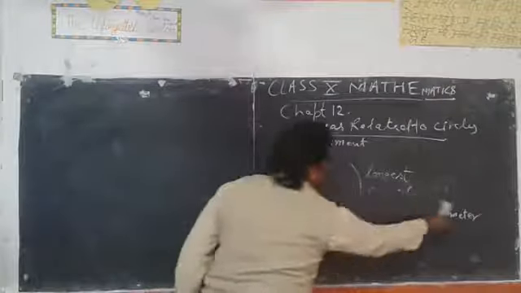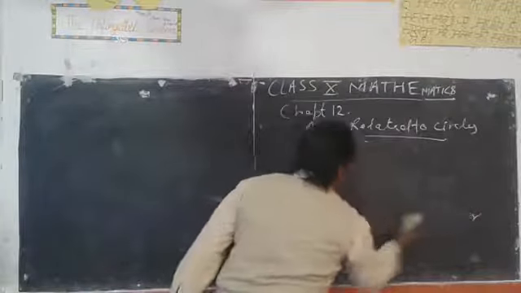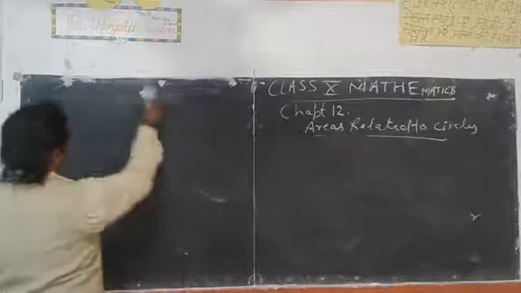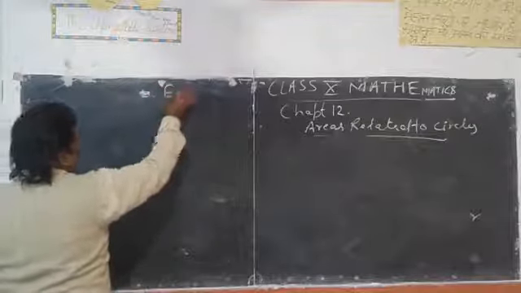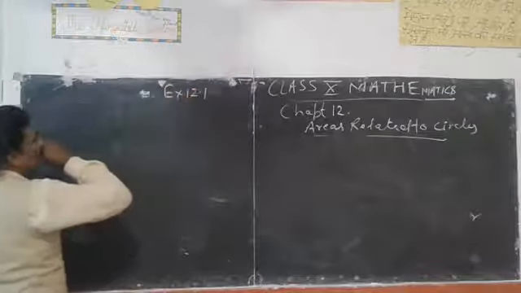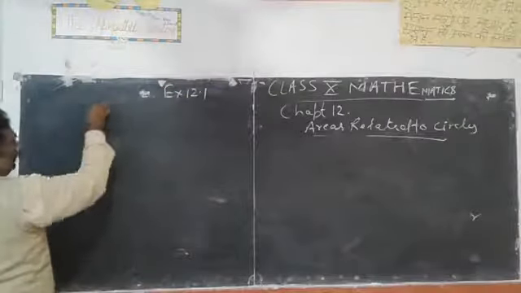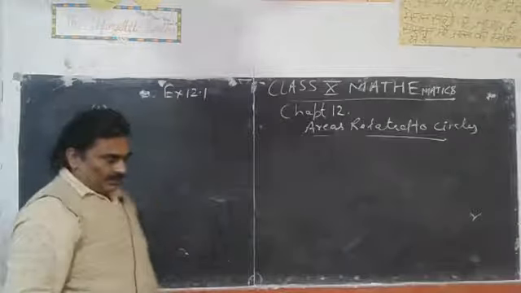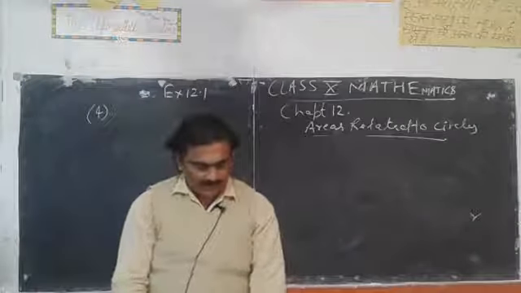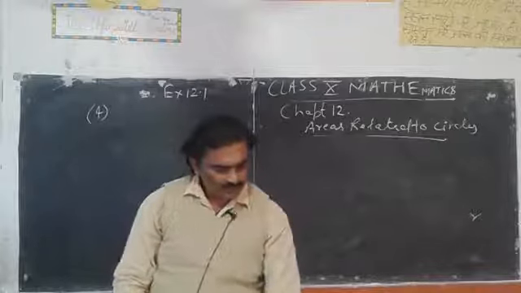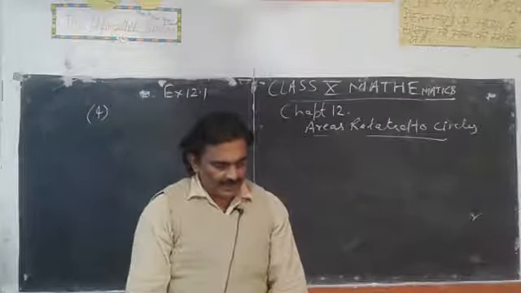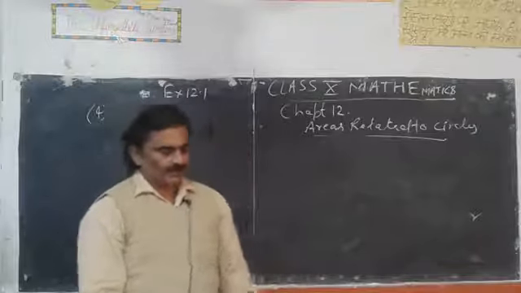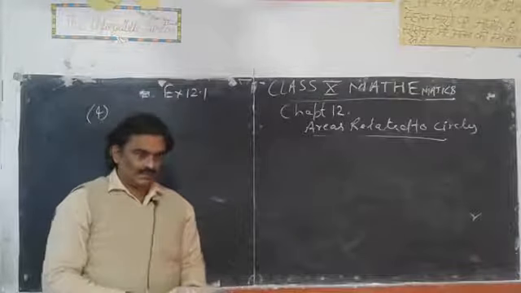Okay students, now question number 4 of exercise 12.1. Now the question is, the wheels of a car are of diameter 80 centimeter each.